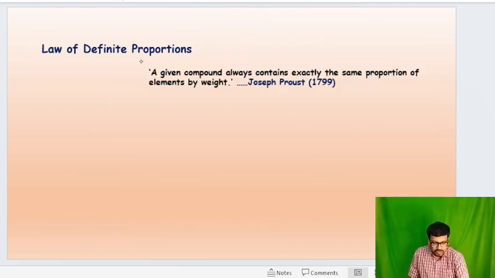The next one is the law of definite proportion. This statement is also copied from the NCERT class 11 chemistry book. Here, a given compound always contains exactly the same proportion of the elements by weight.